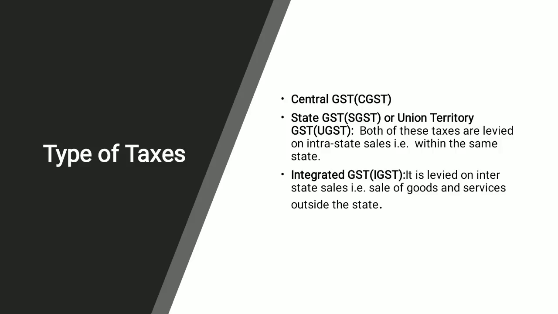But when we are working on the intrastate, then CGST will be 6% and the SGST will be 6%. The total again will go to 12%. So it means outside the state the complete rate will be applied, but within the state the 6 plus 6 rate will be applied.